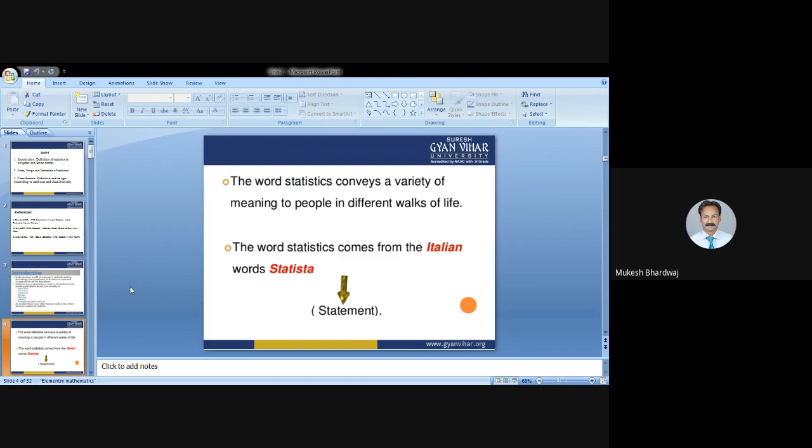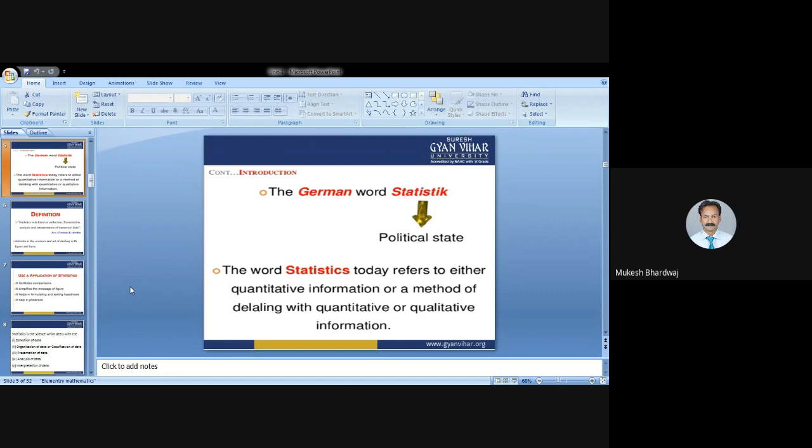The word statistics conveys a variety of meanings to people in different walks of life. The word statistics comes from the Italian word statista, meaning statement. The German word Statistik means political state. The word statistics today is referred to either as quantitative information or a method of dealing with quantitative or qualitative information. Basically, statistics deals with the quantitative analysis, or it can deal with qualitative analysis of the information.